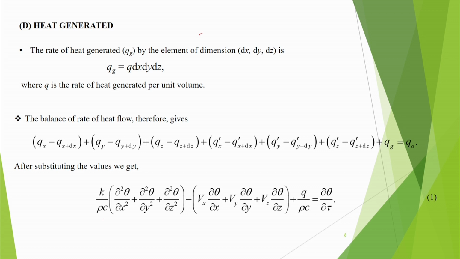And similarly, if it is a steady state heat conduction, then del theta by del tau will be 0 and this will become like this. So, you will be getting this type of expression.